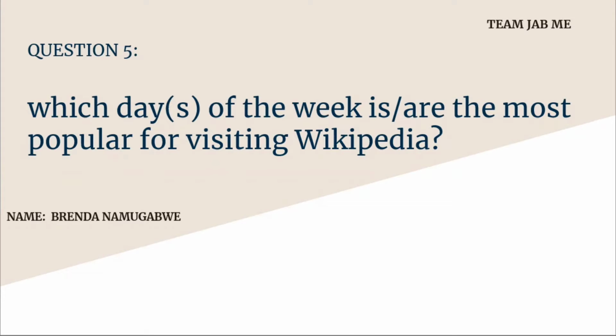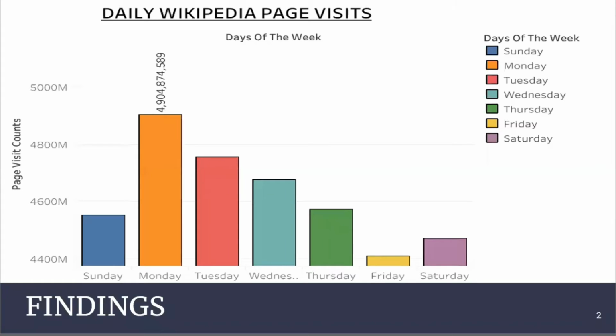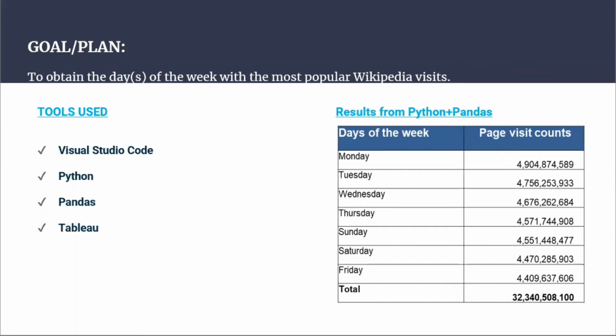Our question was to find out which day of the week is popular for visiting Wikipedia. As you can see on the bar graph from Tableau, Monday has the most Wikipedia page visits. This was arrived at using different tools, that is VS Code, Python, Pandas, and Tableau.